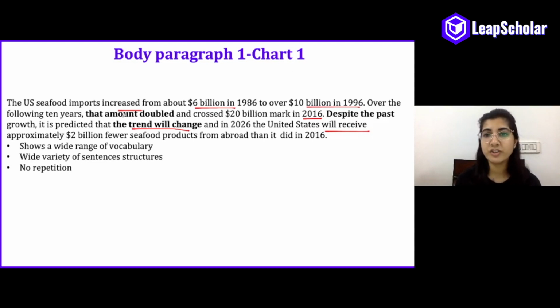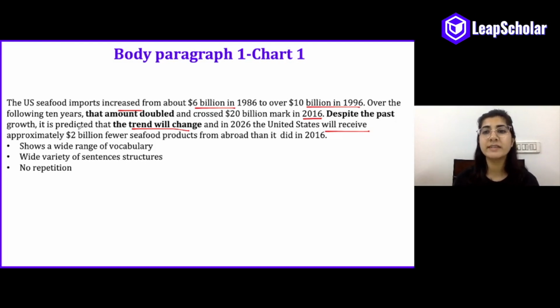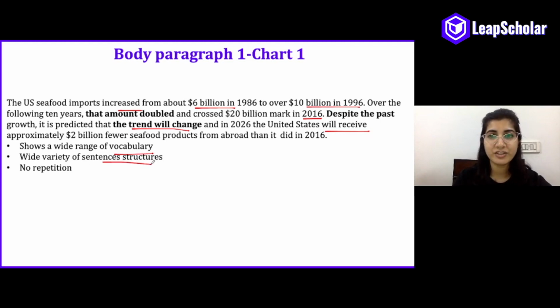And for the third structure, we've said despite the past growth, it is predicted that the trend will change. And in 2026, the US will receive $2 billion fewer seafood products from abroad. So, this sample is a very good sample for a band 9 answer because it shows a wide range of vocabulary and a wide variety of sentence structures.